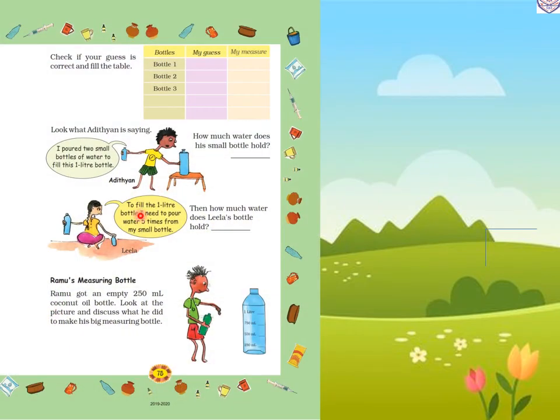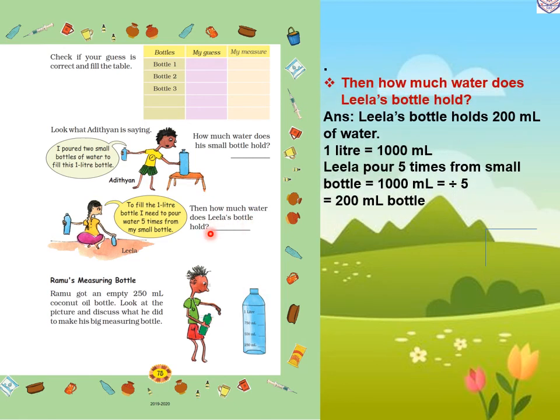Now Leela says, to fill the 1 liter bottle, I need to pour water 5 times from my small bottle. Then how much water does Leela's bottle hold? Leela's bottle holds 200 milliliter of water. How? 1 liter equals 1000 milliliter. So Leela pours how many times? 5 times from the small bottle.